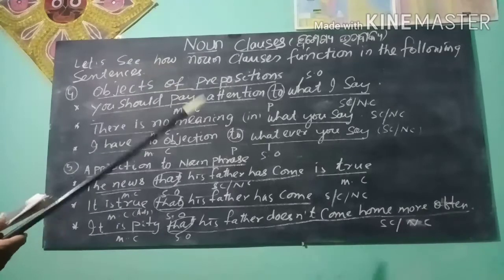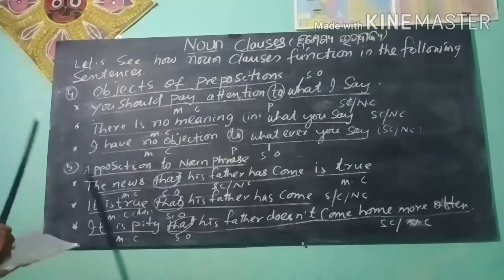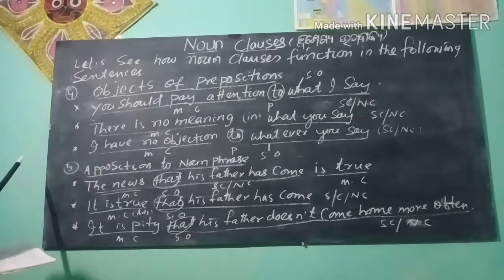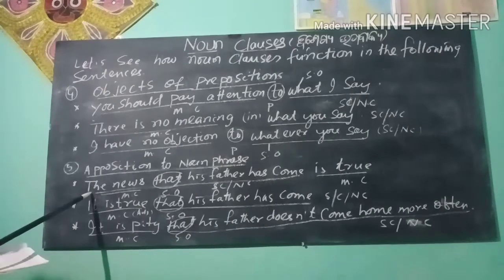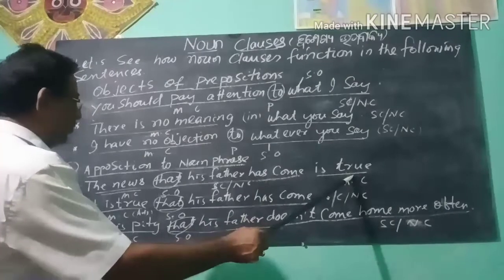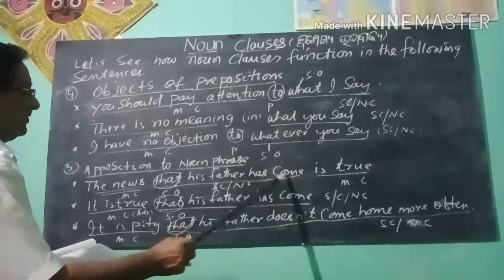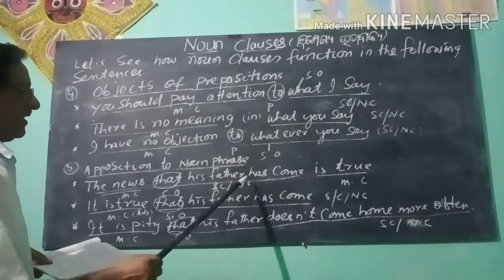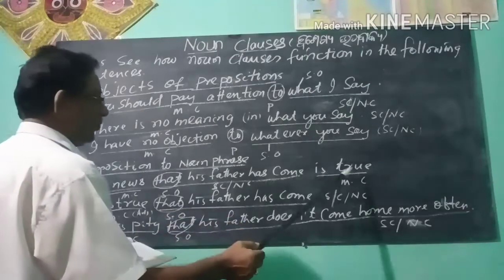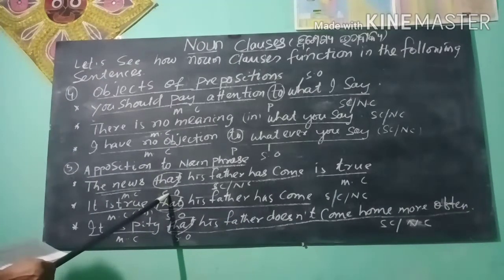Now, you see another function of the noun clause, that is apposition to a noun phrase. Example: the news that his father has come is true. Here, that his father has come, subordinate clause, works as a noun clause. The news is true, main clause. That is the subordinator.